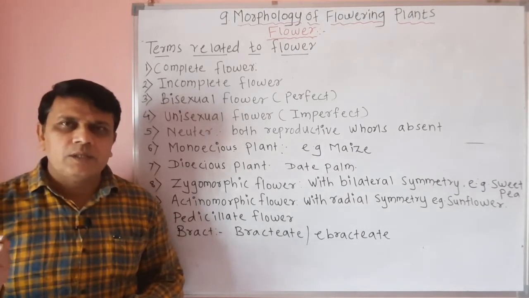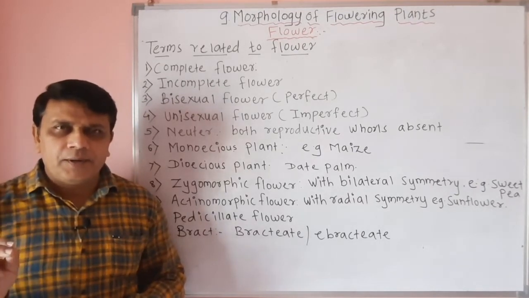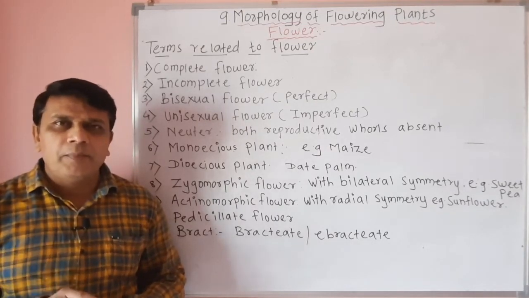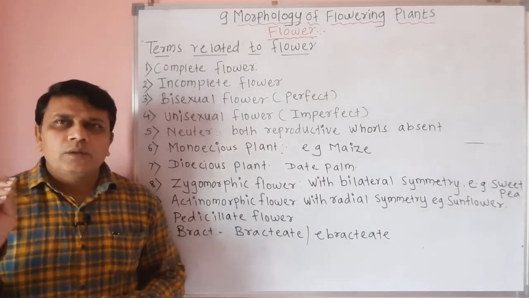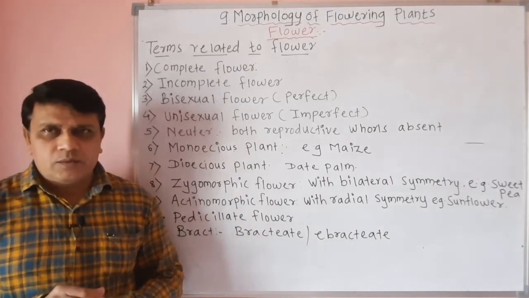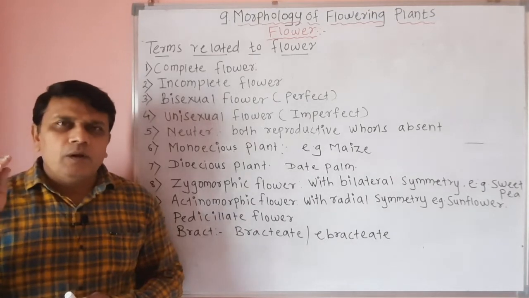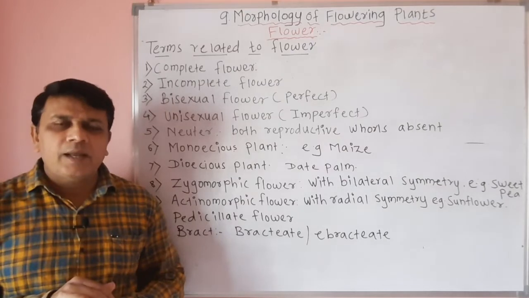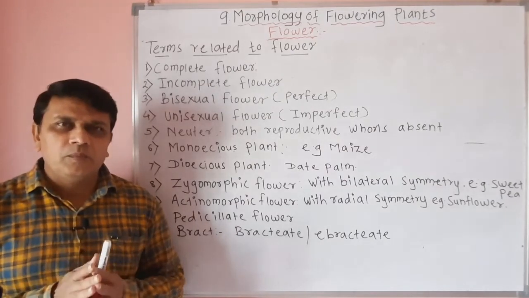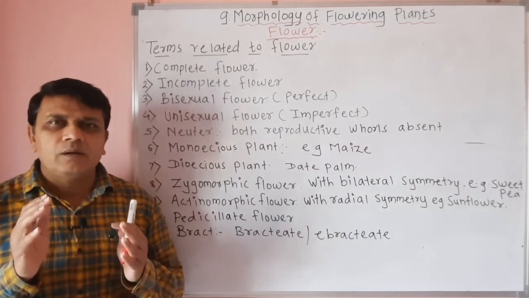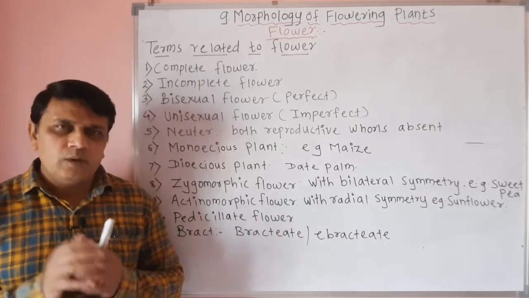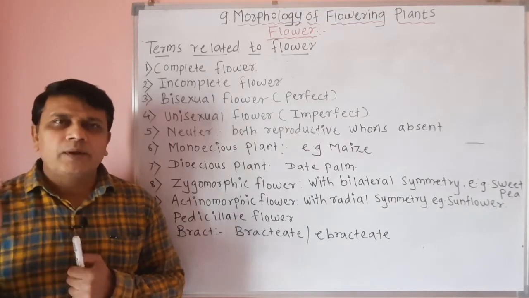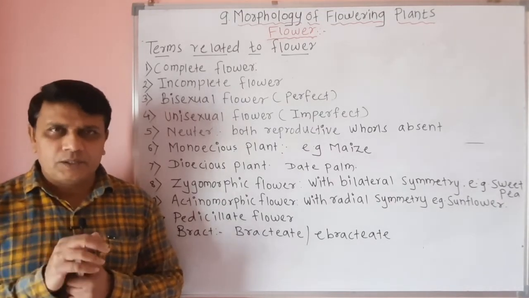So inflorescence is the proper arrangement of flowers on a specialized axis called the peduncle. Due to inflorescence, a number of flowers can be pollinated, and as they are present in a group, the plant looks attractive. So inflorescence is helpful for the plant to carry out the process of pollination.